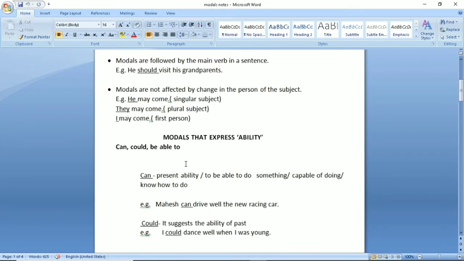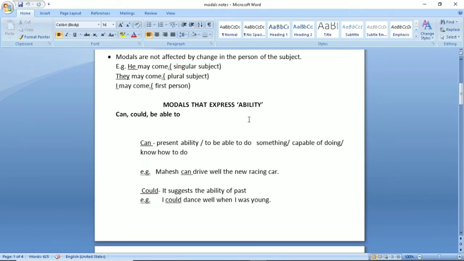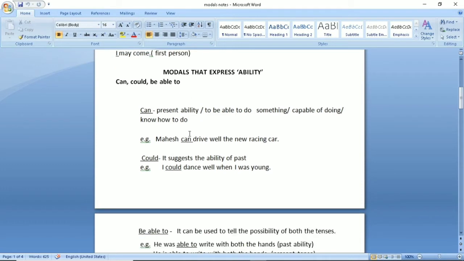So let's see now modals that express ability. So there are three kinds of modals that express ability. They are can, could, be able to. Number one, can. What is the use of can in case of ability? It shows present ability, to be able to do something, capable of doing, know how to do. For example, Mahesh can drive well the new racing car. So it is the ability of Mahesh.